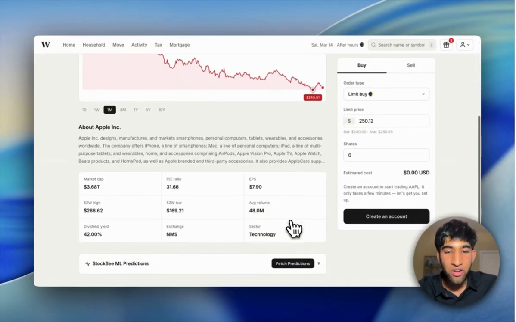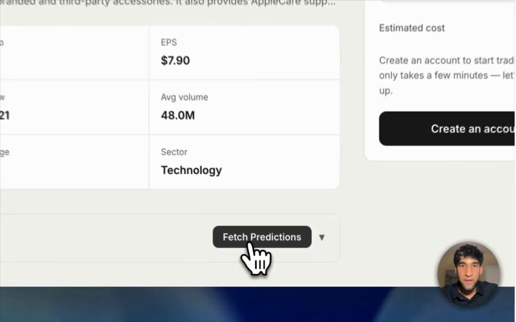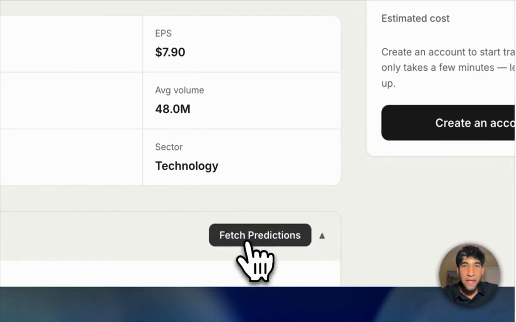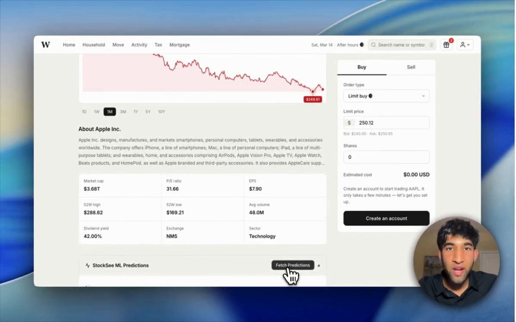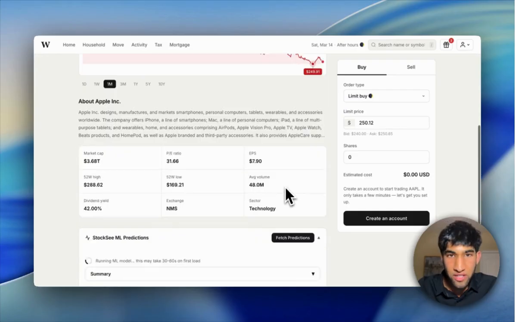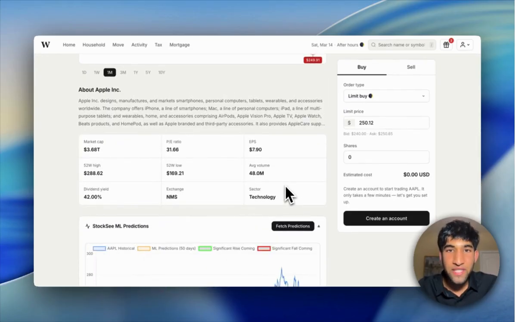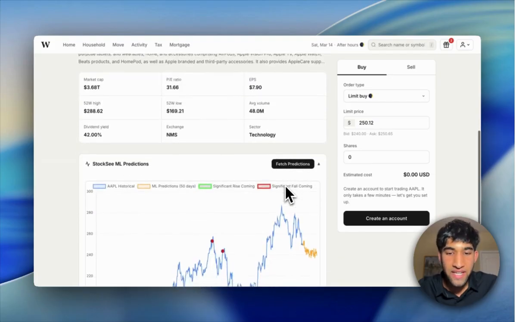If we scroll down, we can do a fetch predictions. This uses AI insights based on deep neural networks trained using reinforcement learning, using TensorFlow. I know that's a little bit technical, but in a few seconds, we're going to have predictions of what Apple stock prices are going to be in the future. I'll show you guys that now.